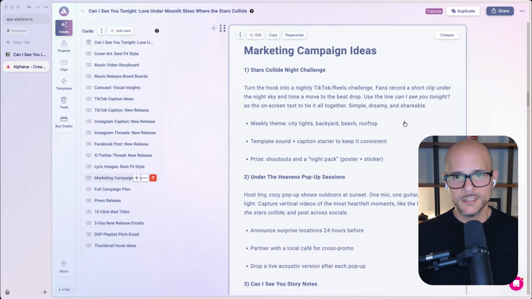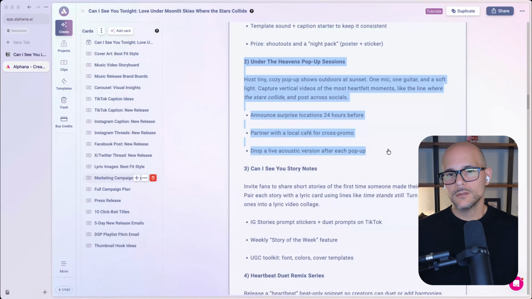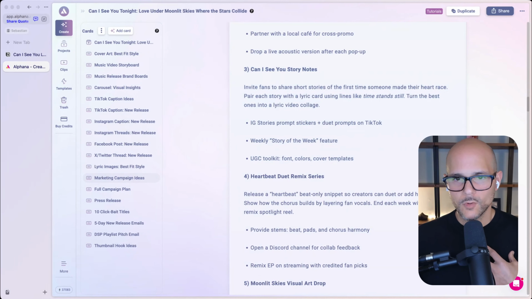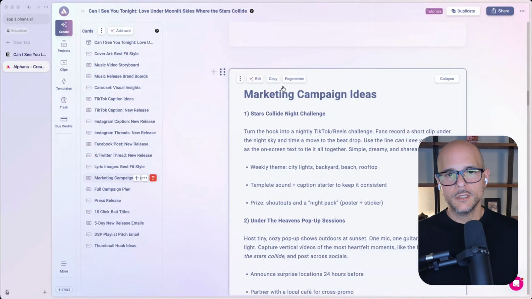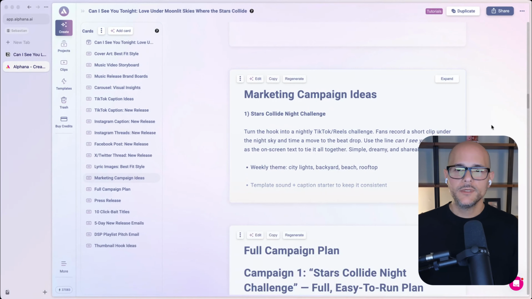Weekly theme, city lights, backyard beach, rooftop, template sound plus caption starter, prize, shout outs, and night pack, poster, and sticker. So now my ideas are a little bit better organized in the way that I wanted it at this time, right? And of course they can be improved, but if you want to see these ideas expanded in a different way, obviously you could come in here now and just click edit just like I did and customize the prompt to make sure that it comes out the way that you want it. So that's how we could customize prompts.